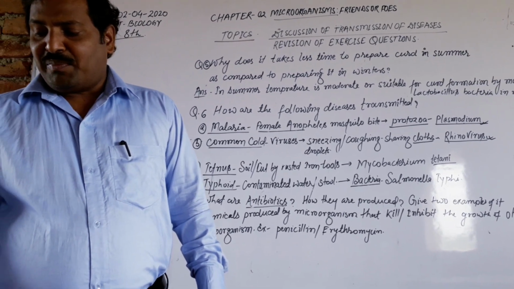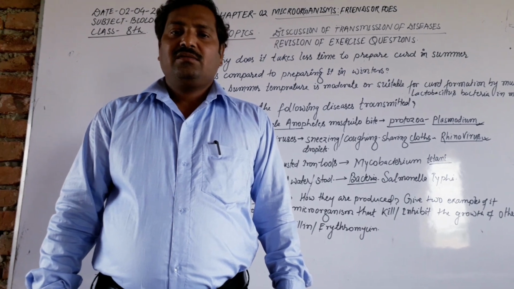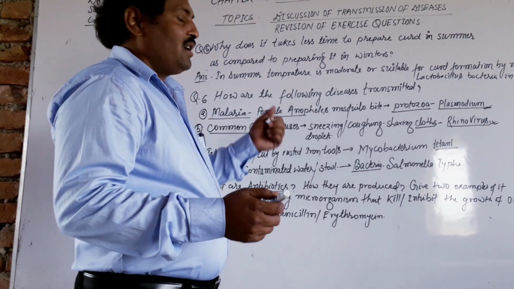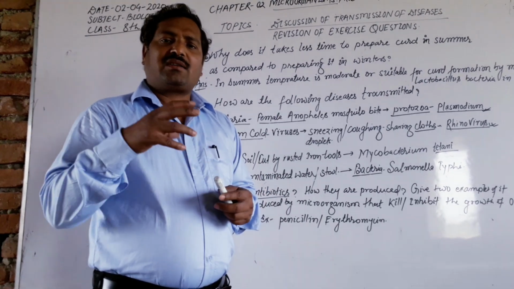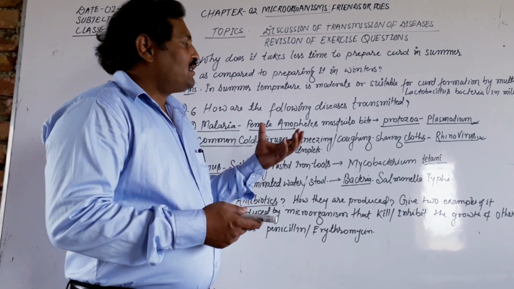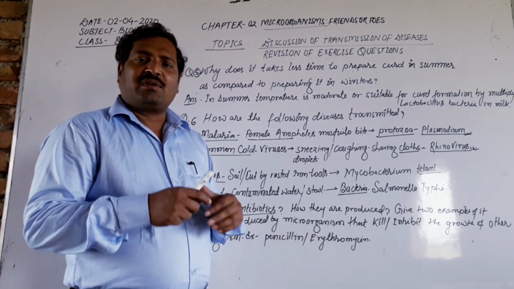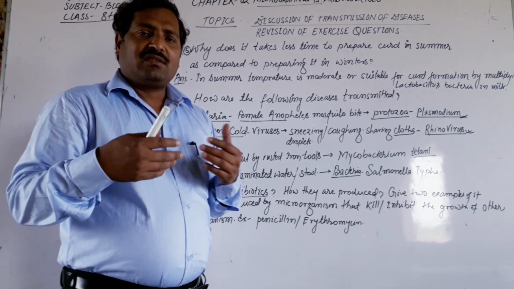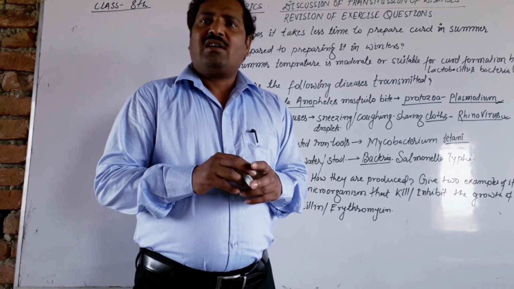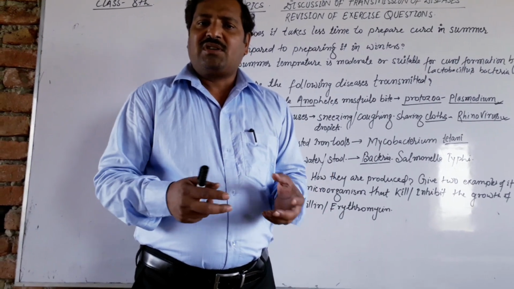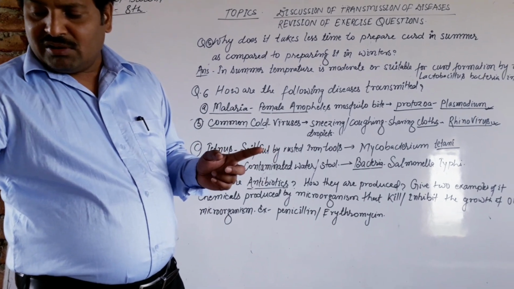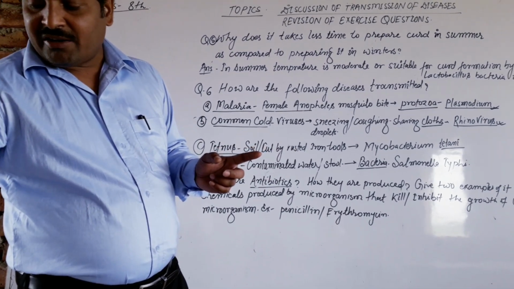Next, question 2: yeast is added to the batter used to make dosa, why is it used? Yeast develops in the batter of idli and dosa. Yeast has the power to ferment the dough of idli and dosa, and it produces ethyl alcohol, converting the starch or carbohydrate into alcohol, and carbon dioxide also comes out from it, so the idli and dosa become fluffy and soft. So this is the most important point about yeast being added to the batter used to make dosas.